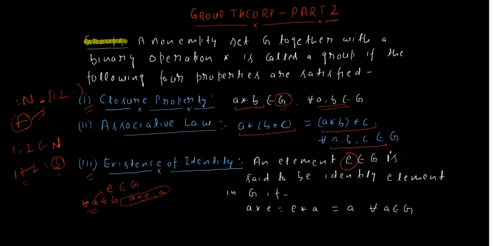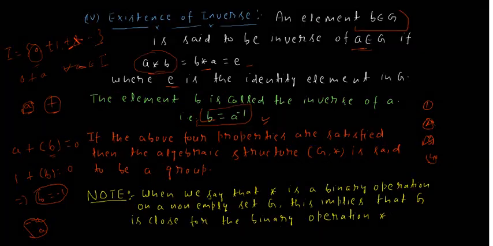We can skip it, since saying star is a binary operation on G means the closure property is automatically satisfied. But currently we are writing it because we are in the initial stage.